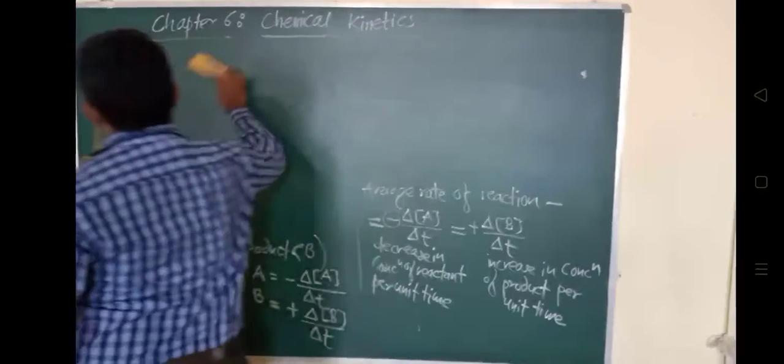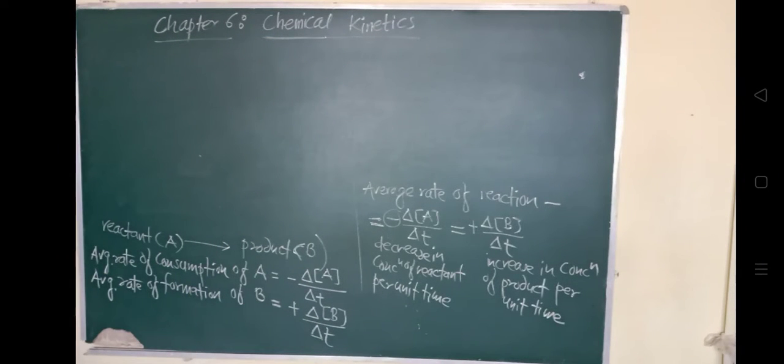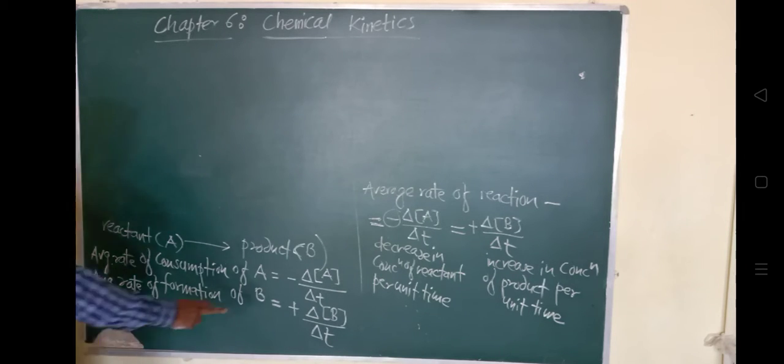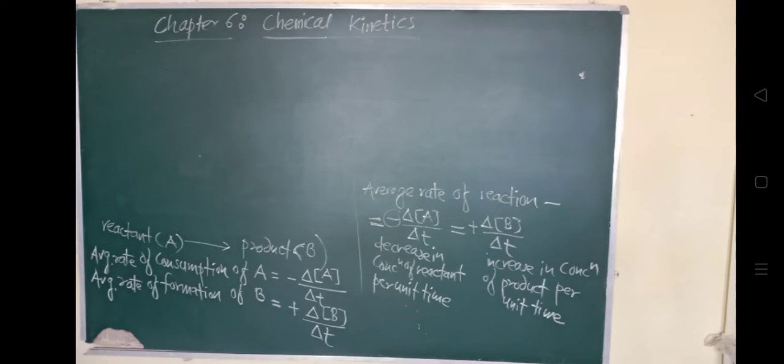So the dimensions of rate are concentration divided by time. So चलो इसका हम लोग unit find out करते हैं. So rate is concentration divided by time. Concentration कैसे रिप्रेजेंट करते हैं हम लोग? मोलैरिटी से रिप्रेजेंट करते हैं, that is the number of moles. So moles per decimeter cube is concentration.